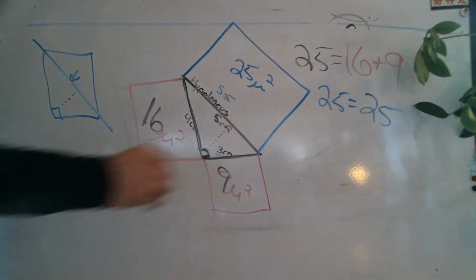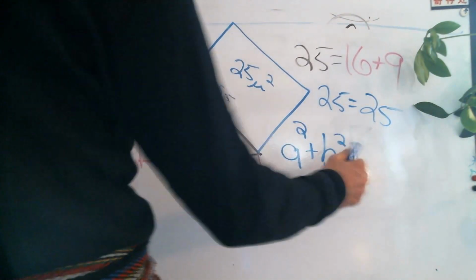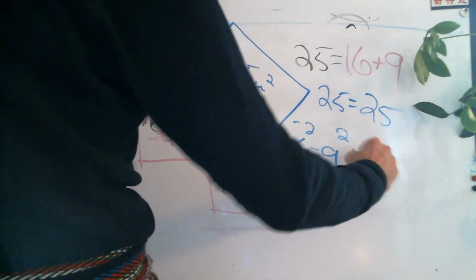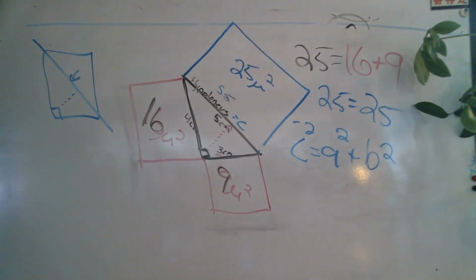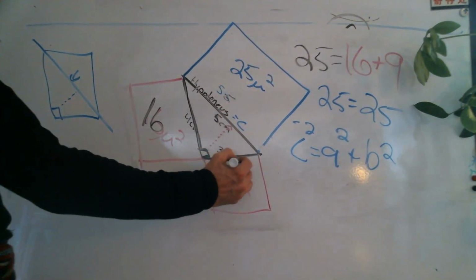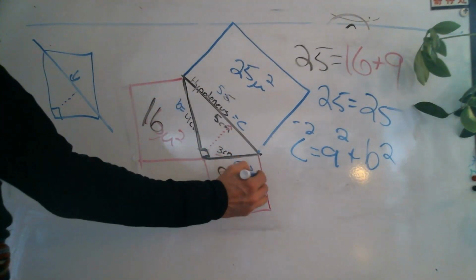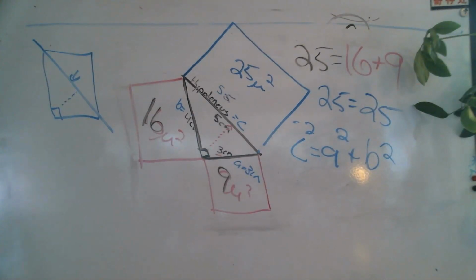When we write it in true notation, it looks like this. I'm going to write it the other way. C squared equals A squared plus B squared. What do you think C is a representation of? What is the longest side? It's the hypotenuse. The hypotenuse is always going to be C. My legs are going to be A and B. Ideally, they go in order, so the smallest one is A, but it doesn't matter which leg is which.